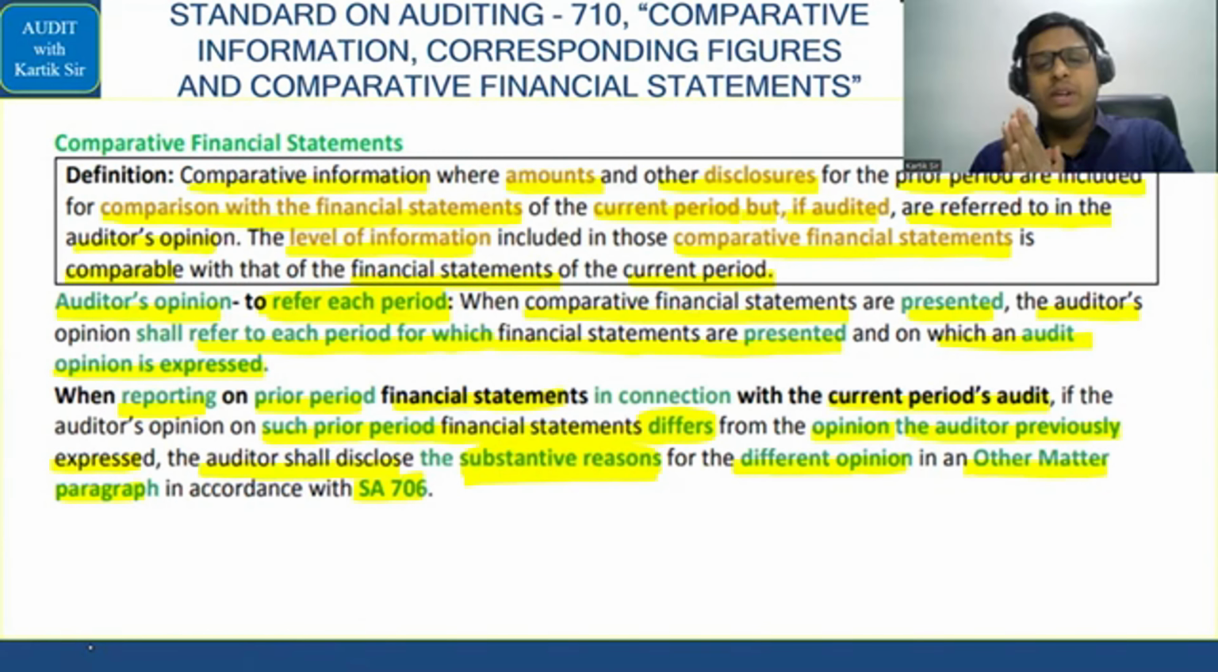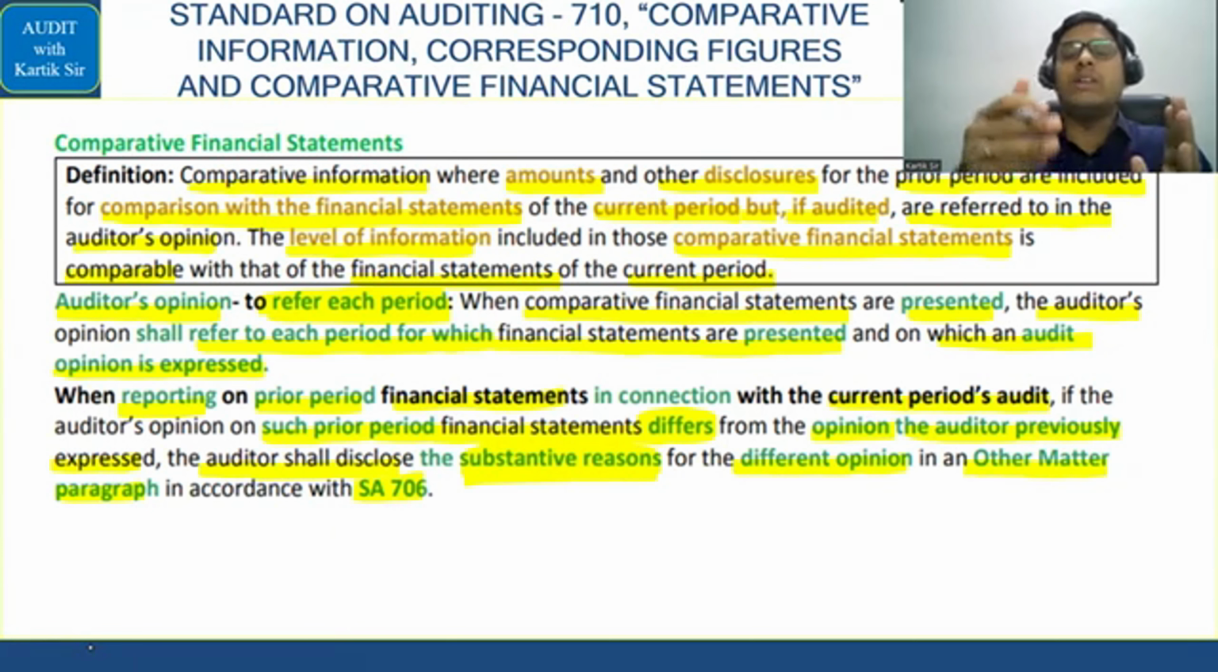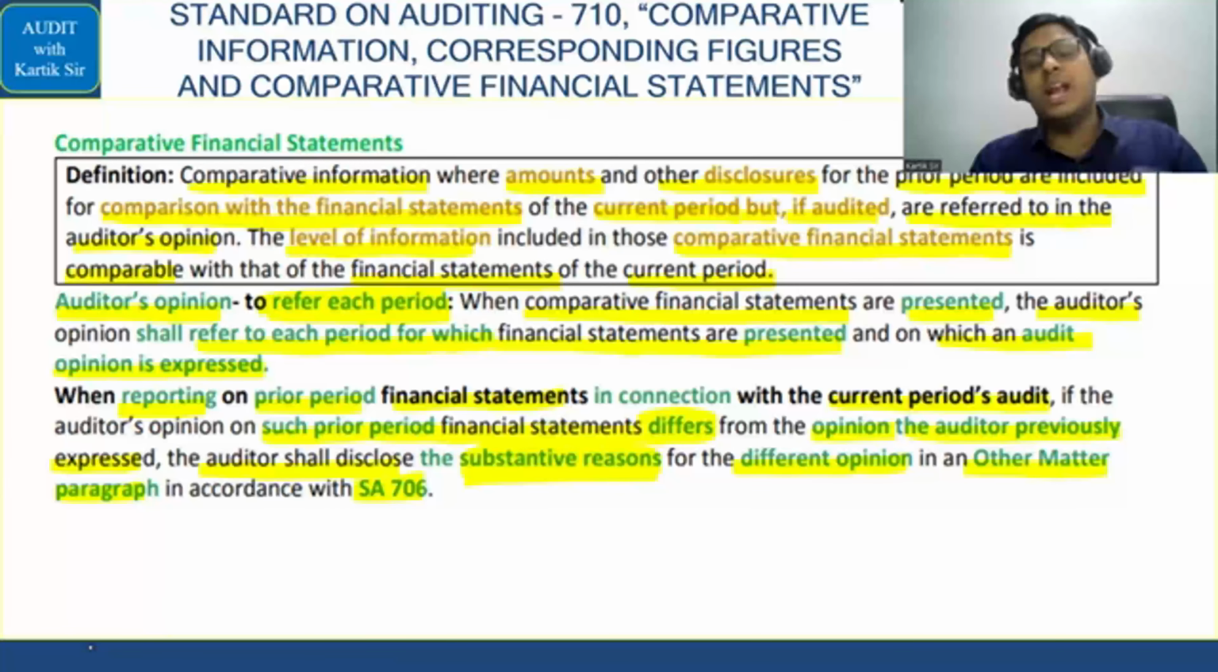The comparative financial statement is basically when the auditor is given the work from the client, and they are telling the auditor to check more than one financial year of the past and give them their opinion as per the client's format. And that is called comparative financial statements.